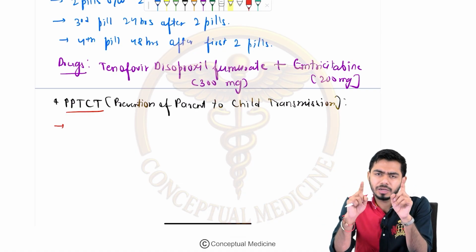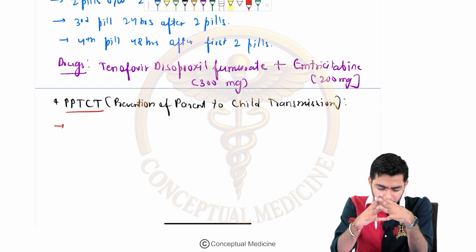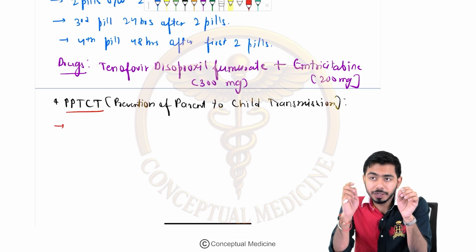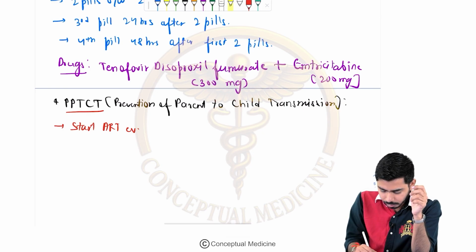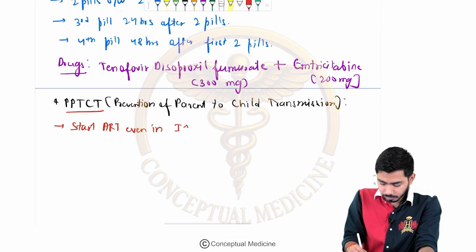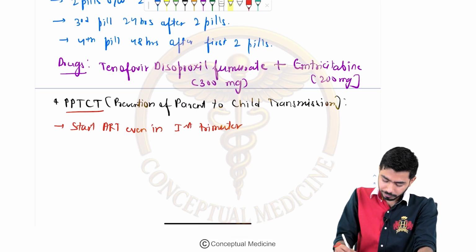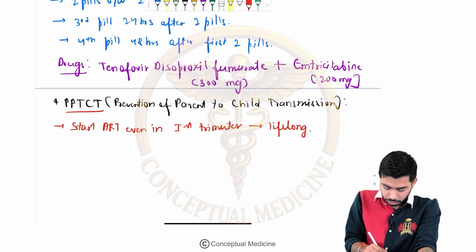We'll be starting the antiretroviral therapy, start the ART. I have talked about the ART, what ART we are using over there. ART in the first trimester only, and we will be giving it lifelong. So start the antiretroviral therapy, even in the first trimester, if she is having HIV. For example, if she is an HIV patient, first trimester, and we will be continuing it lifelong, right.